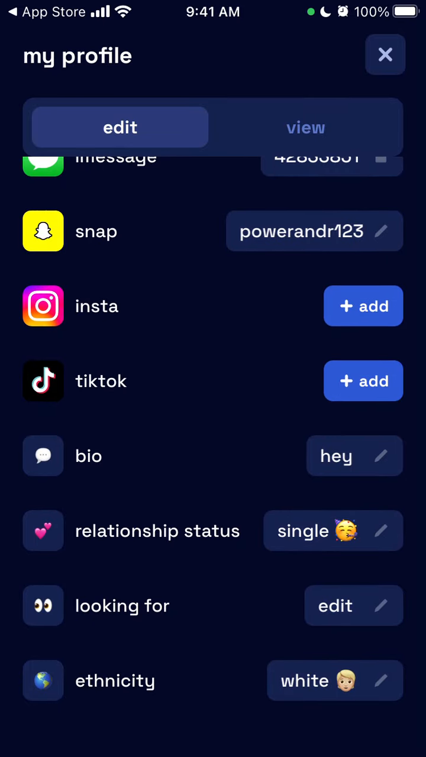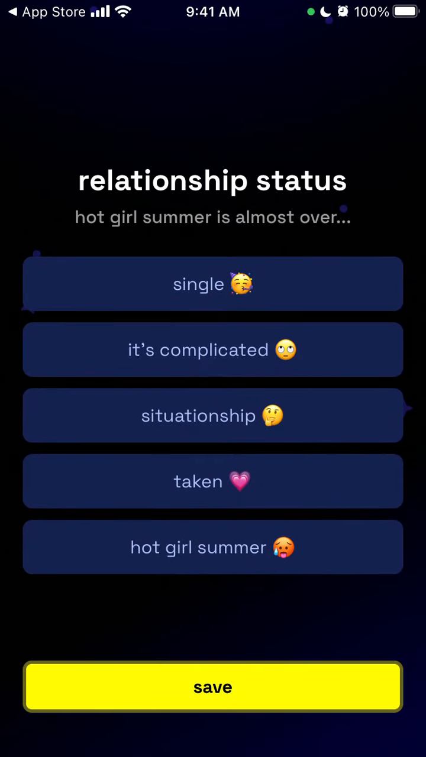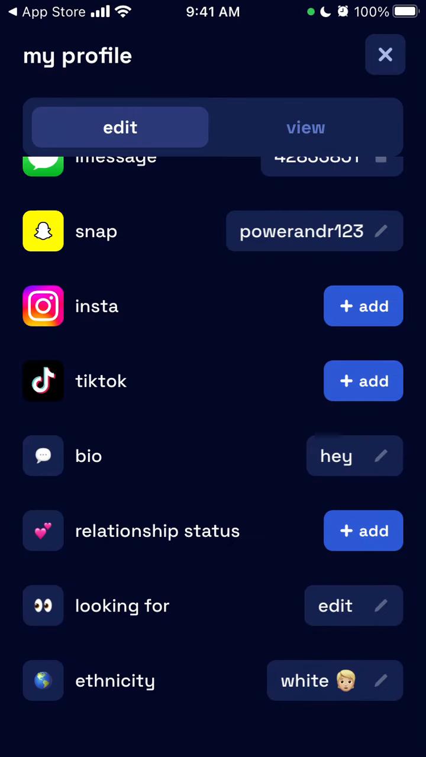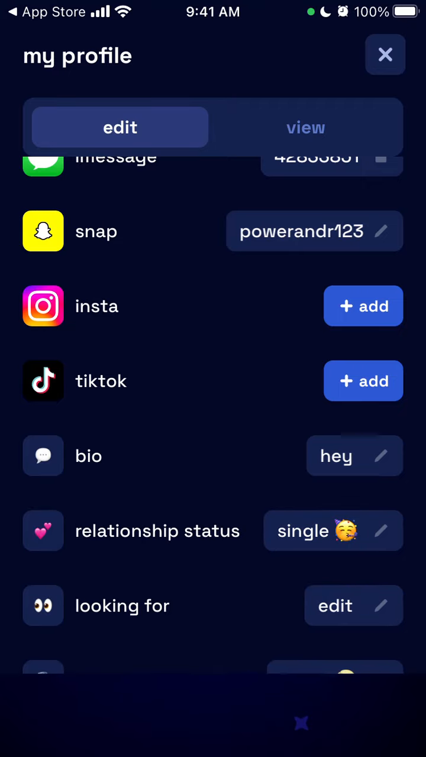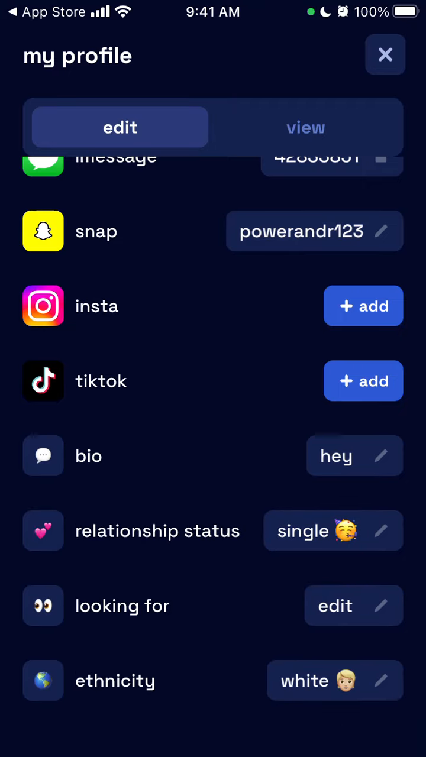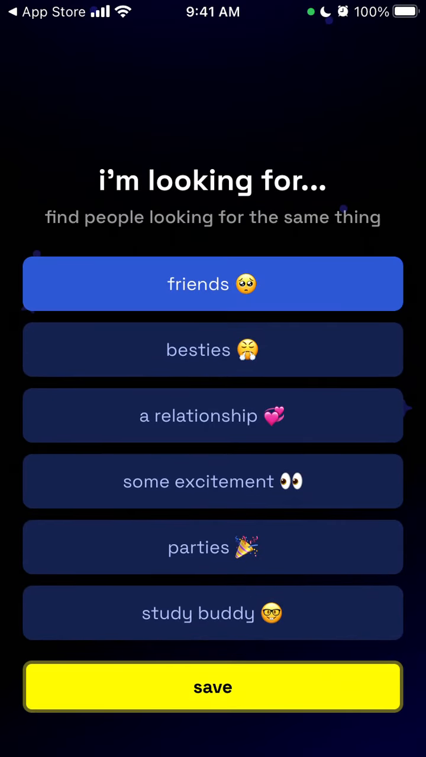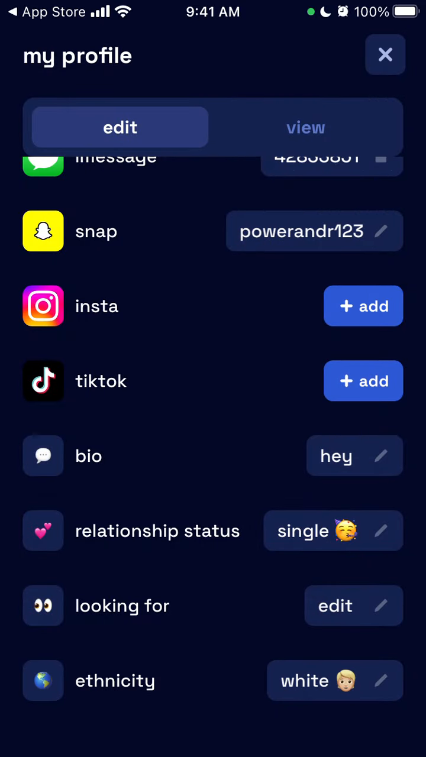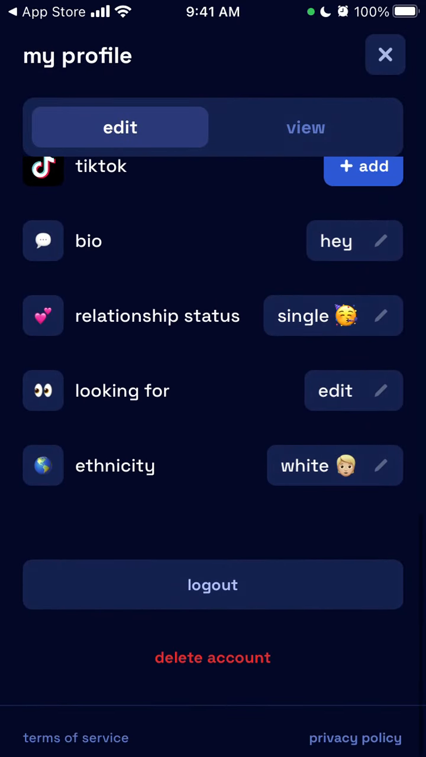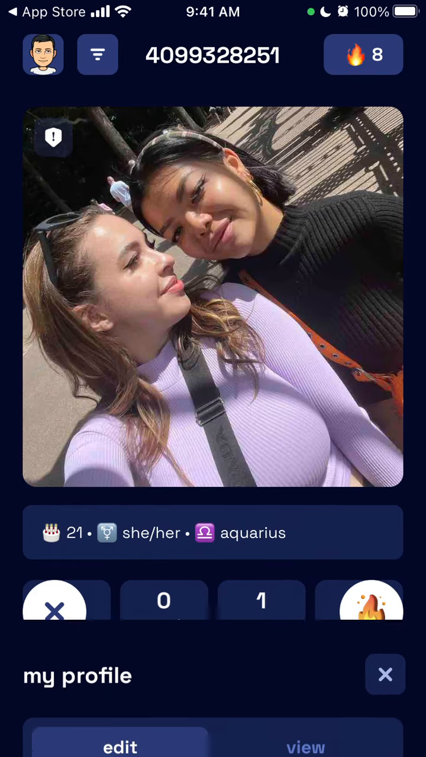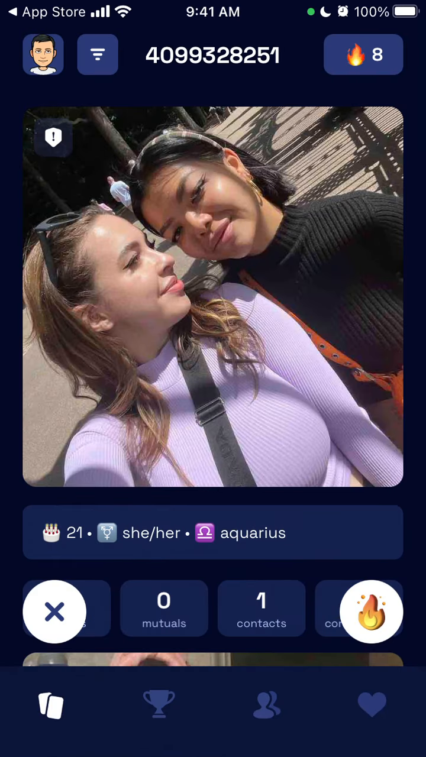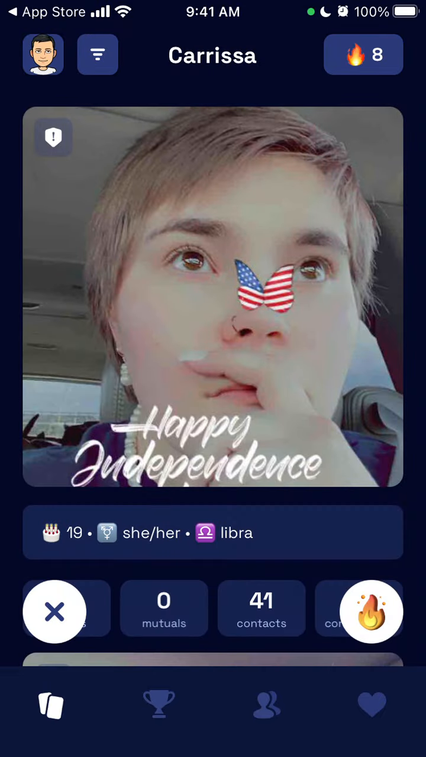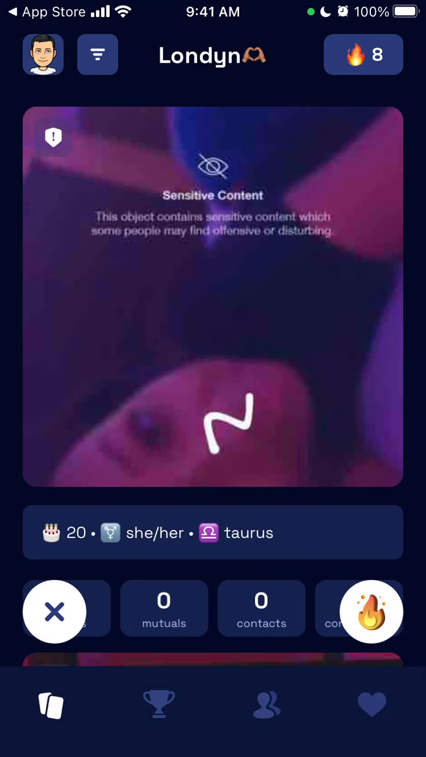You can add some bio, some relationship status, some looking for, who are you looking for, so your ethnicity and all of that. In case you're not happy with the app and want to delete your account, you can also do it here. So that's that. And then basically you just swipe in, you just select who you want to hang out with.